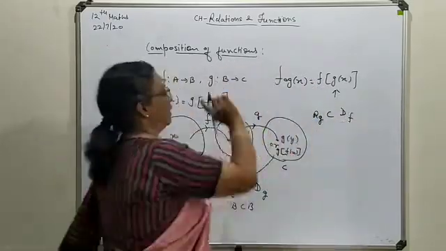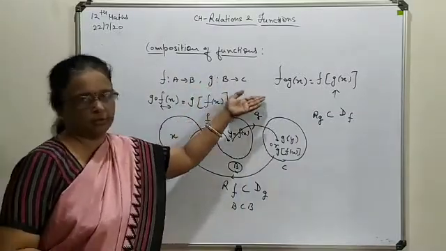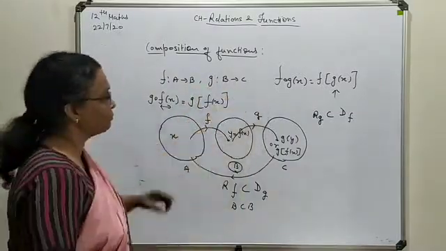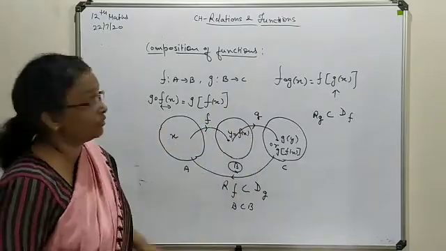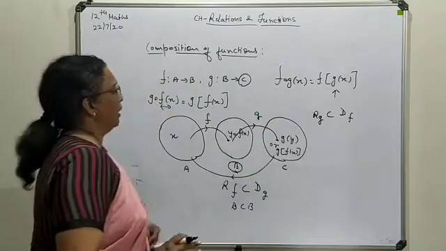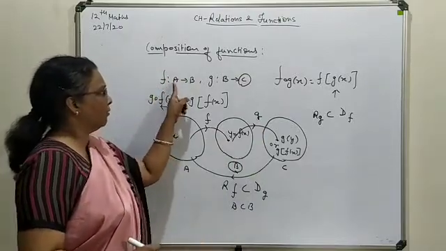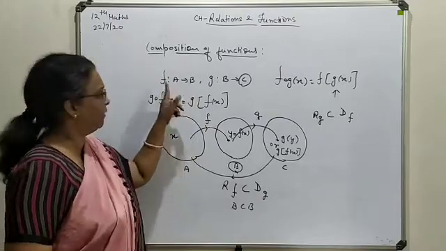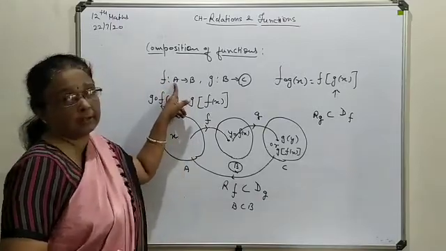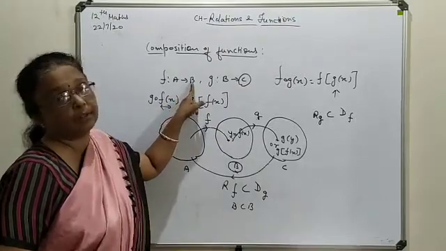So in the same case we try to check whether it is possible to form F composition G. Here range of G means set C. Everywhere you will understand from where to where your function is being defined: the first set you will consider as the domain and the second set is always the range.